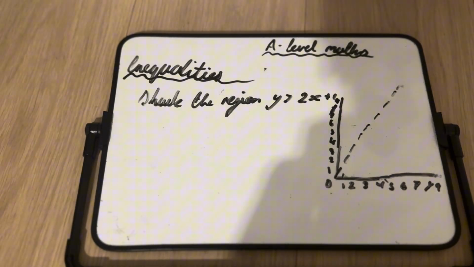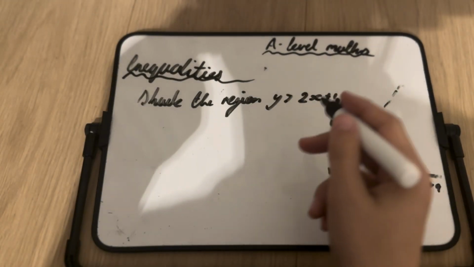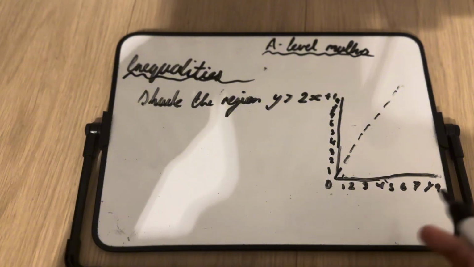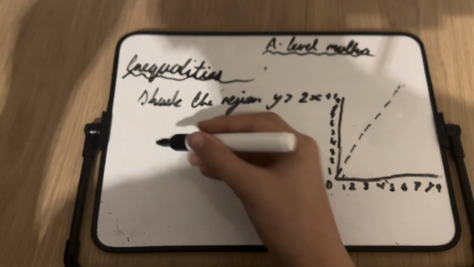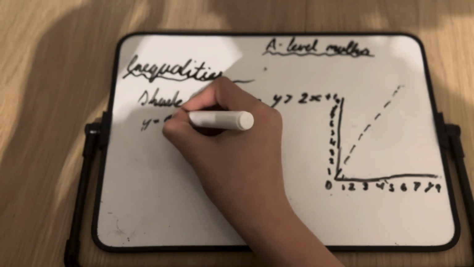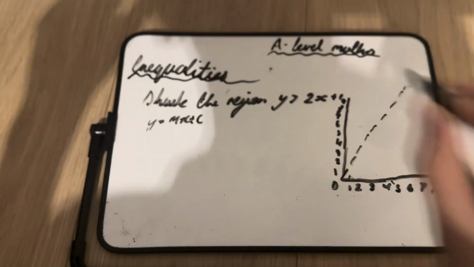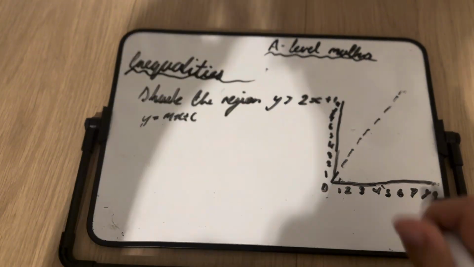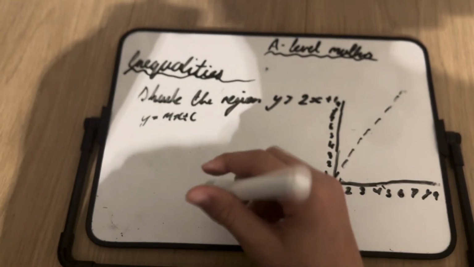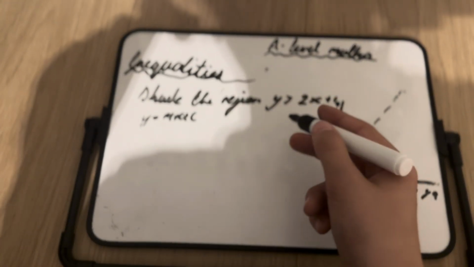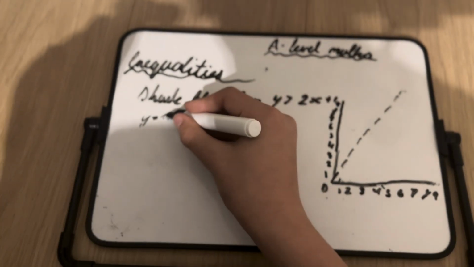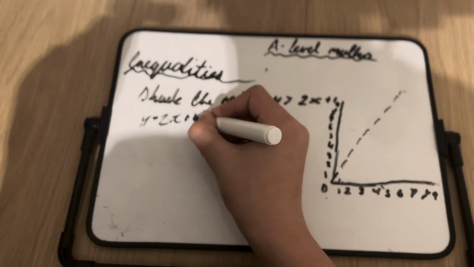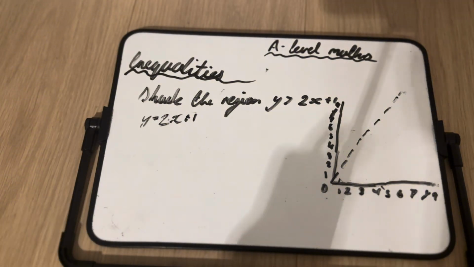Let's begin the first question. Shade the region y is greater than 2x plus 1. As you can see, I've already done the graph, but don't pay any attention to that, just listen to the explanation. So, you might remember y equals mx plus c, the formula for a straight line. This might look awfully similar to you. If you think, why don't we just set this as an equals, you're completely correct. If you just make this y equals 2x plus 1, that'll make it a world easier.